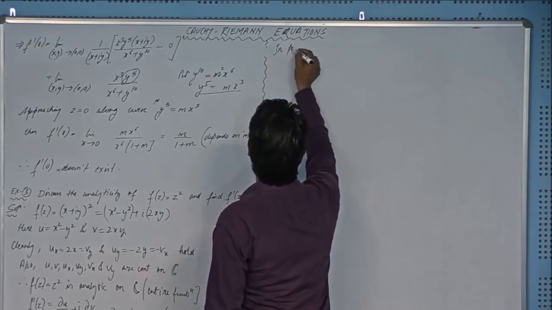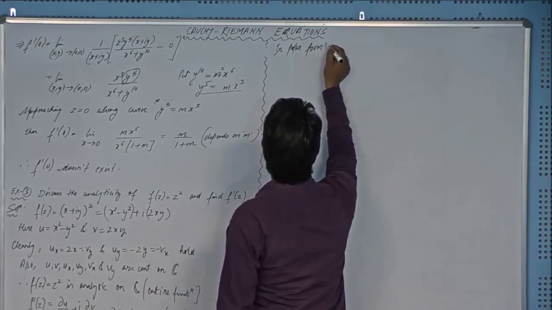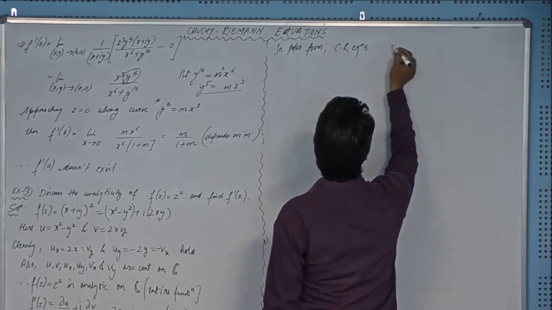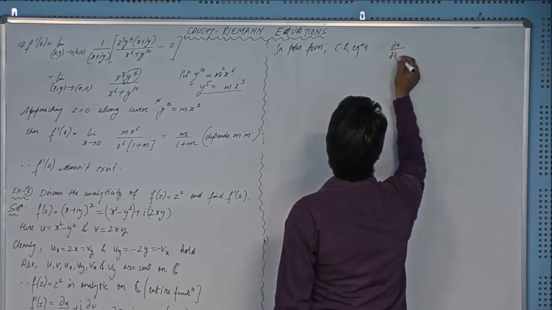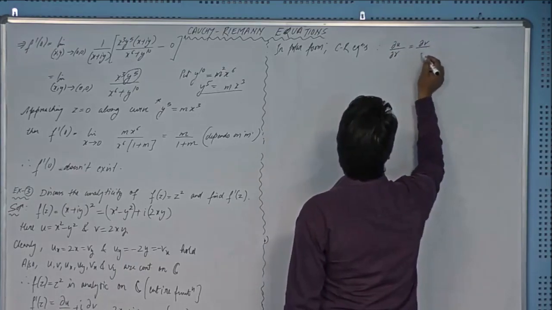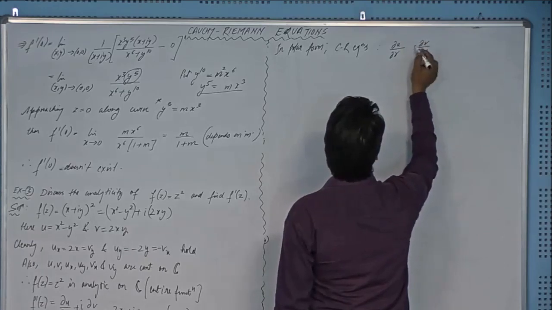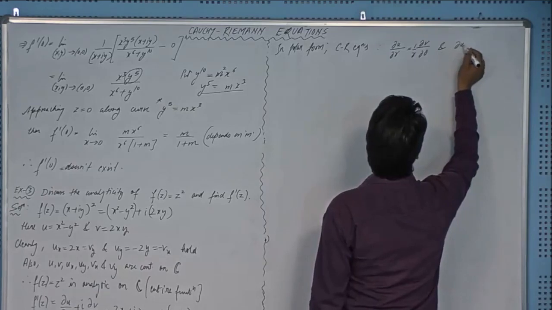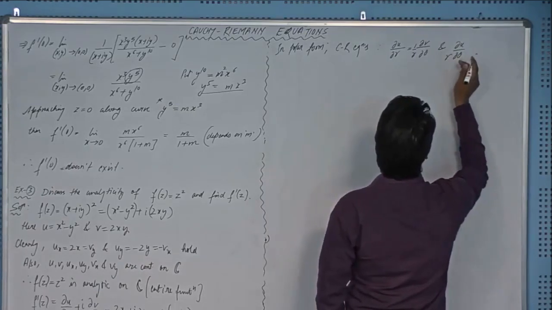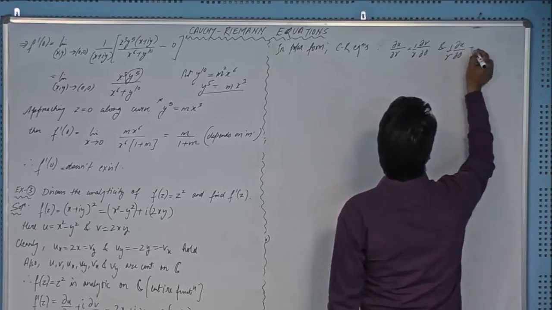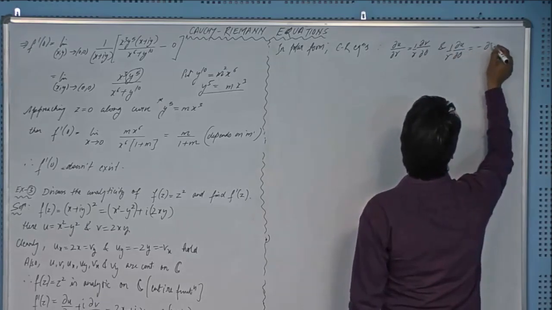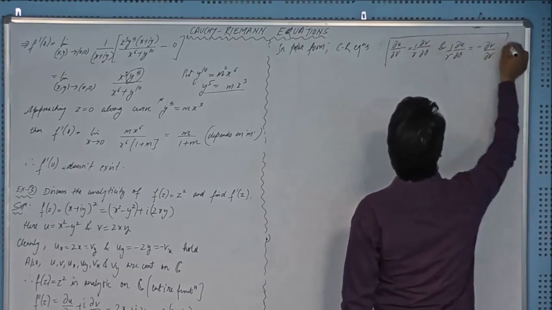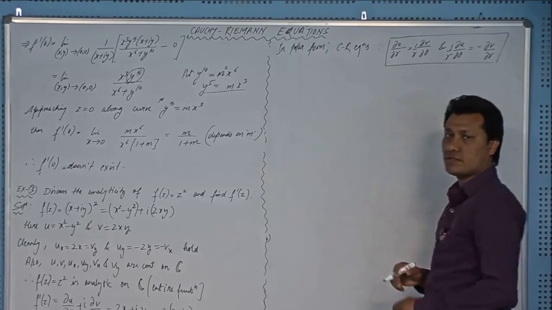In polar form, CR equations become del u over del r is equal to del v over del theta, and here we have r, and del u over r del theta, and equal to minus del v over del r, right? We have to remember these CR equations.